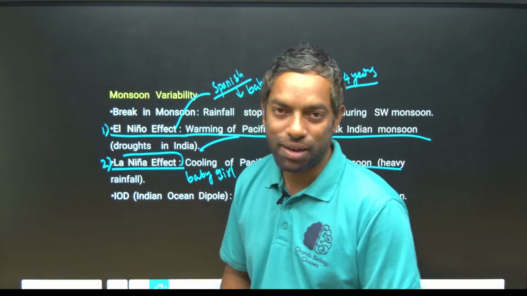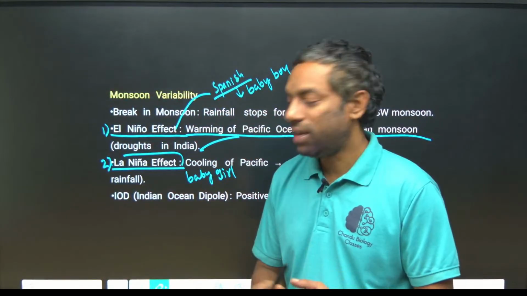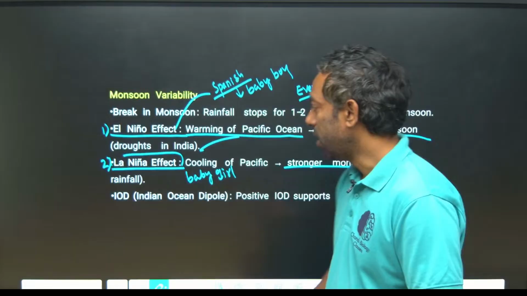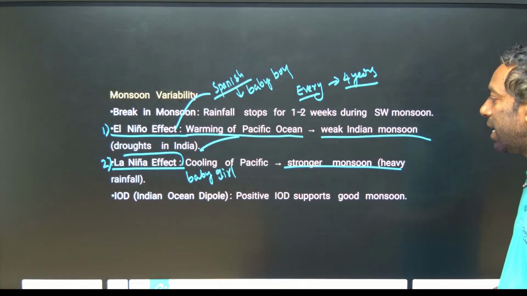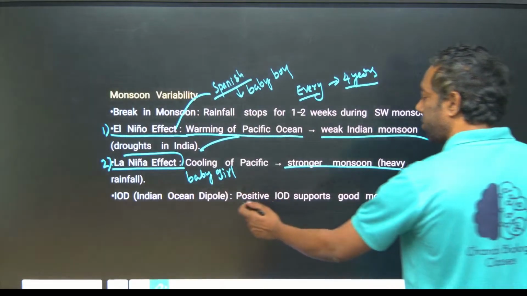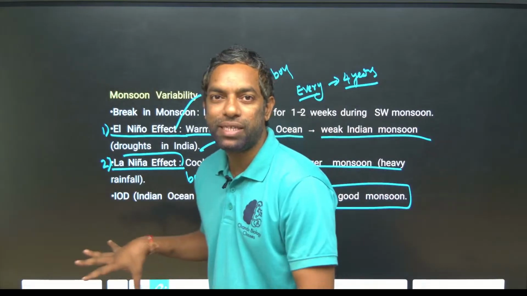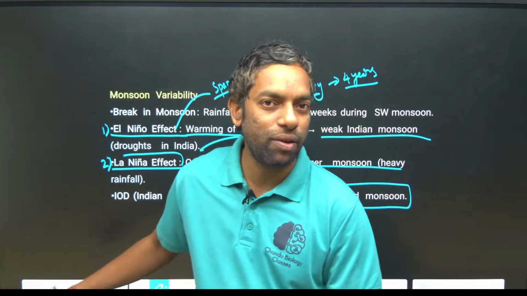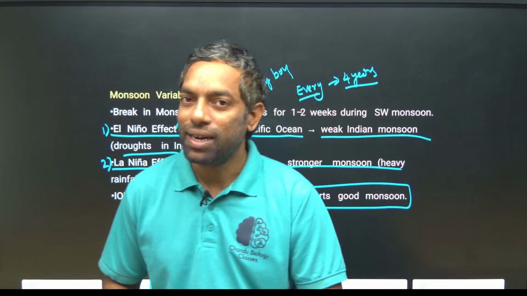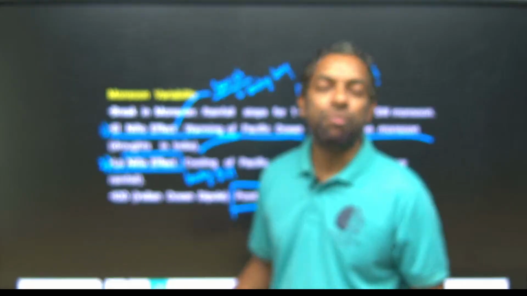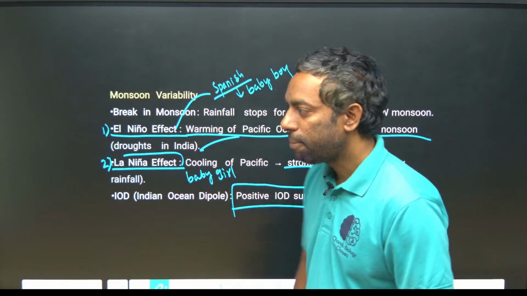Okay, this is about El Niño and La Niña. I am going to explain it tomorrow in detail. And the IOD, the Indian Ocean Dipole, when positive, supports a good monsoon, guys. This is physical geography, all our physical geography, El Niño and La Niña. It does not come under the Indian monsoon system. So tomorrow or the day after tomorrow I am going to teach a special class, guys.